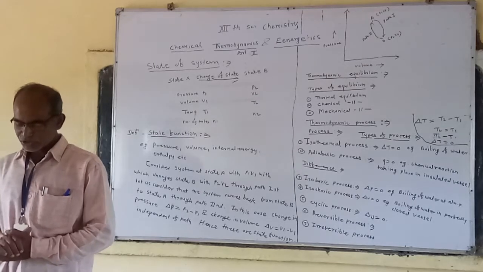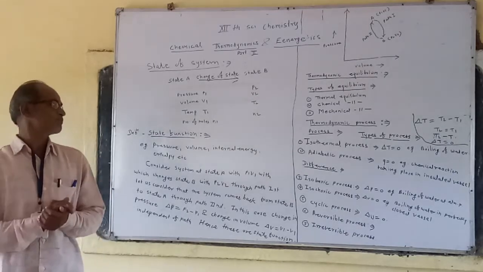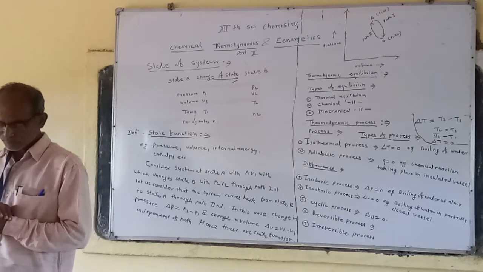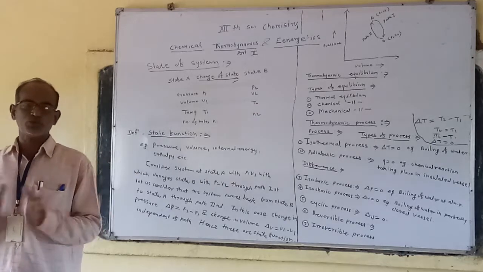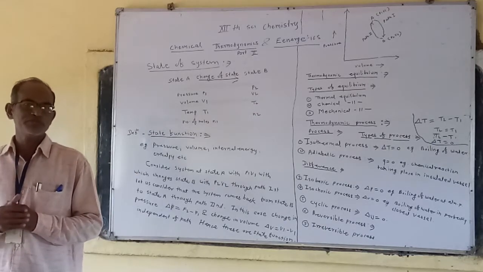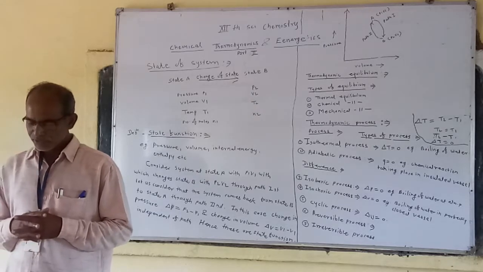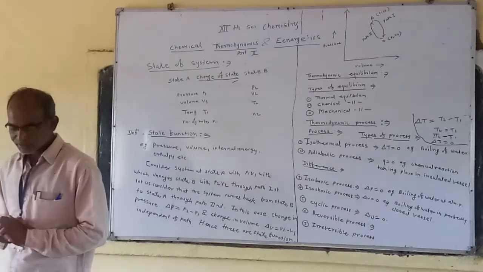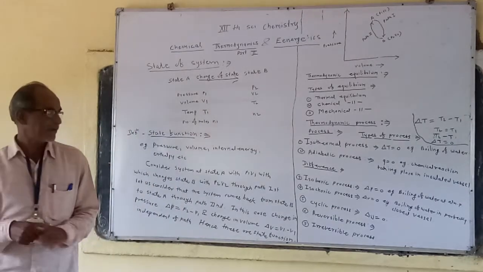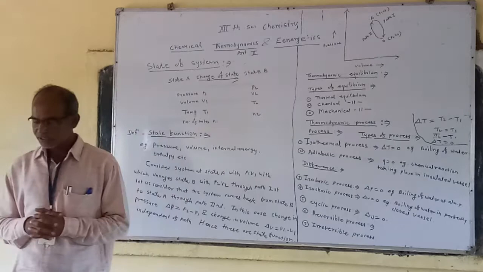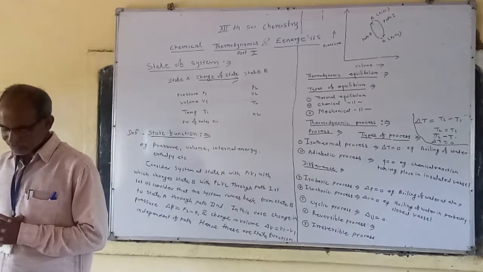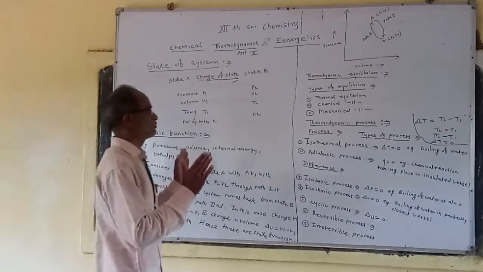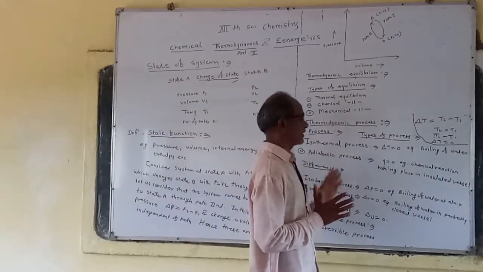Next point, the system is not thermally isolated in case of the isothermal process, and in case of the adiabatic process, the system is thermally isolated because of the insulated cover. An example of the isothermal process is the boiling of water, and an example of the adiabatic process is chemical reactions taking place in an insulated vessel. So these are the distinguishing points between the isothermal process and the adiabatic process.